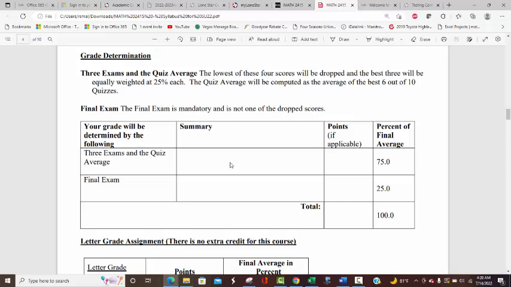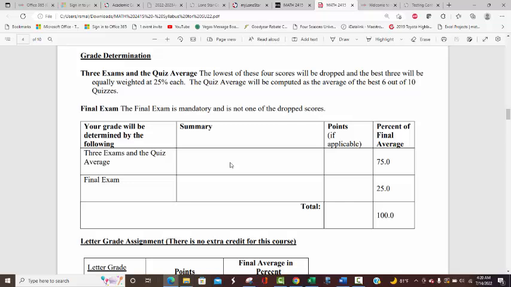That way, if you already have 2 established exams and an established quiz average, you know where you stand. Although, if you don't take exam 3, pay careful attention to study that material, because it's the most challenging part of the course, and it will be on the final. So while you don't have to take that exam, you still have to know that material. Just keep that in mind.